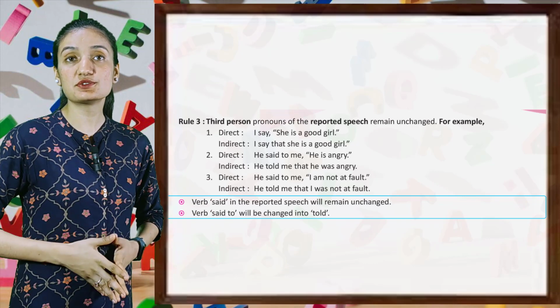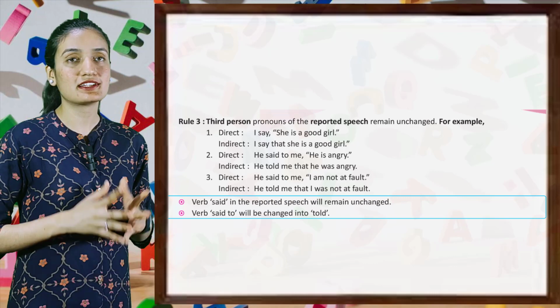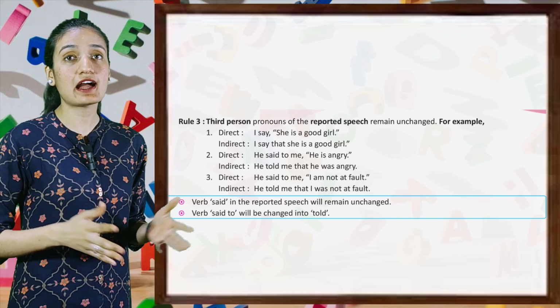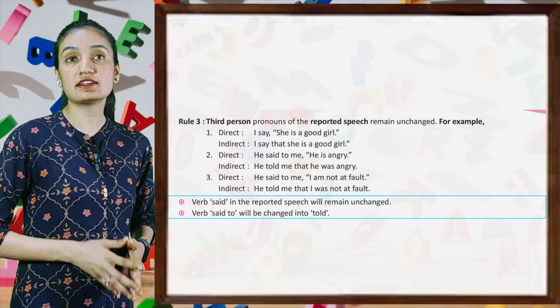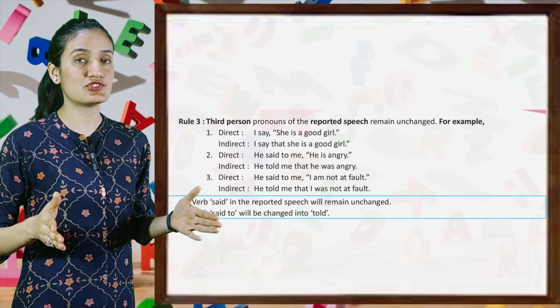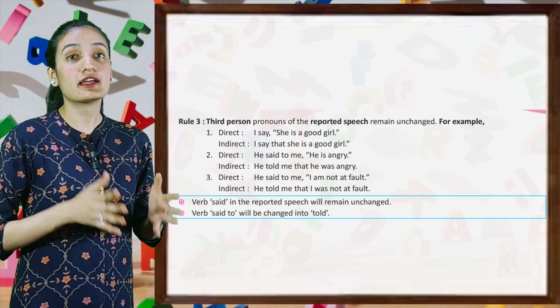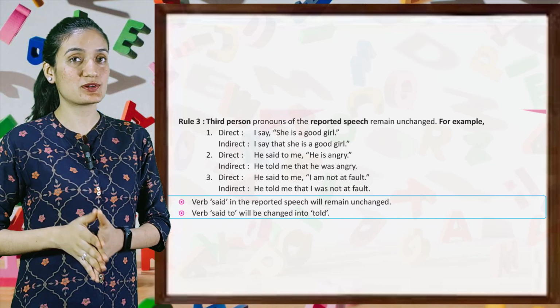Direct: He said to me, "I am not at fault." Indirect: He told me that I was not at fault. So students, the verb said in the reported speech will remain unchanged. The verb said to will be changed into told.